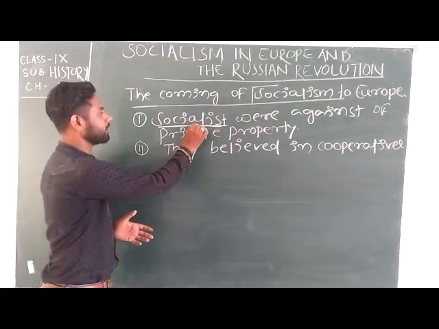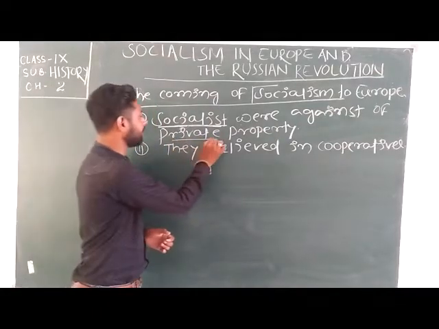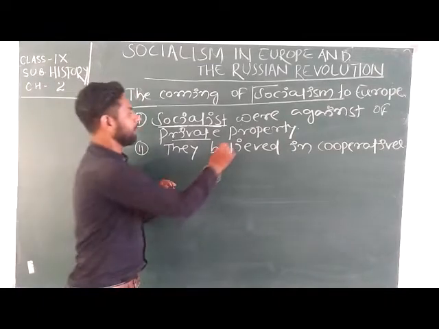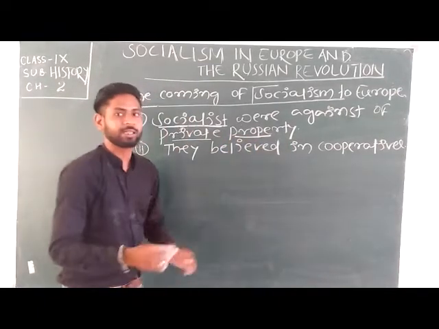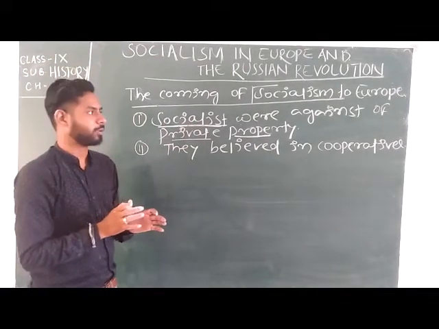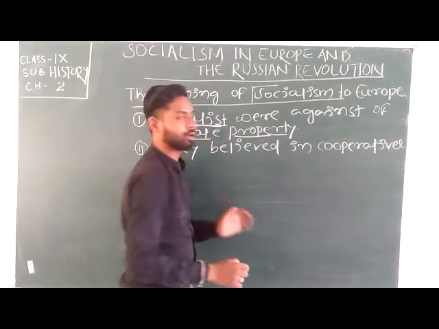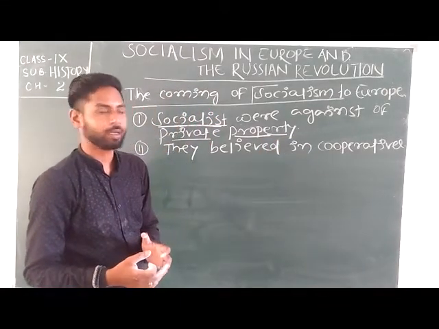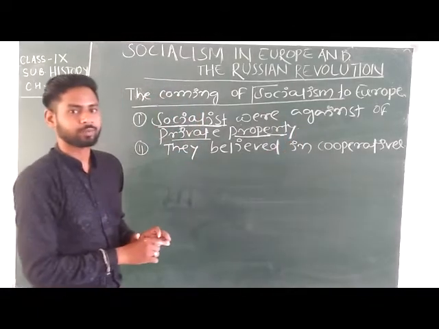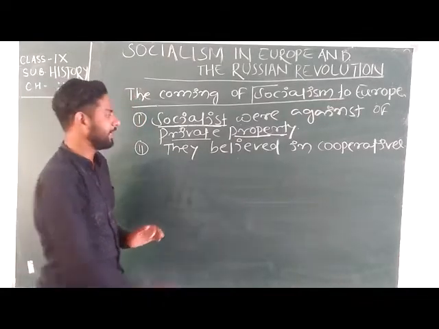So the socialists were against private property, because in private property, the individuals give employment to a small number of the population, and the property owned by the individual, or the benefit, will belong to only one person. So they believed in cooperatives.